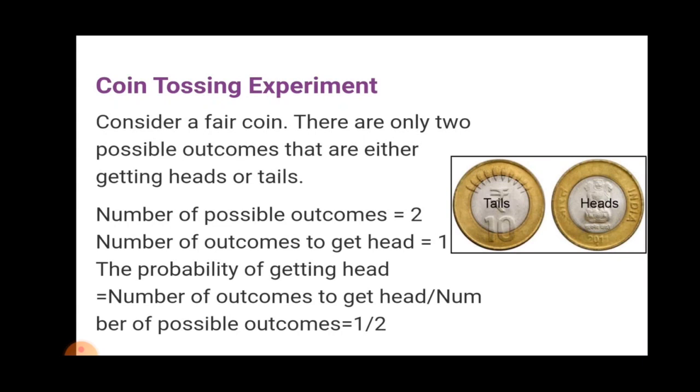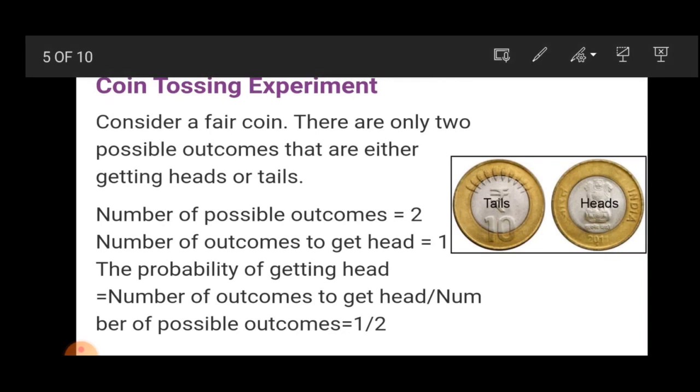There are only two possible outcomes, either getting a head or a tail. If we toss a coin, this is our experiment, and all the possible outcomes are known as the sample space. If we toss a coin, we get either tail or head. So this is the sample space.